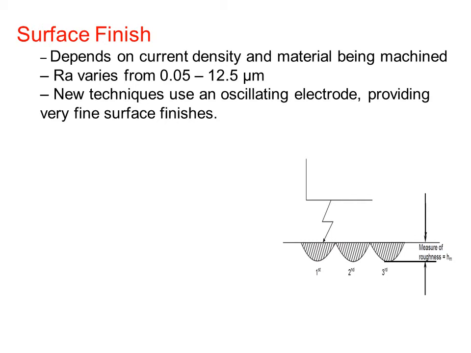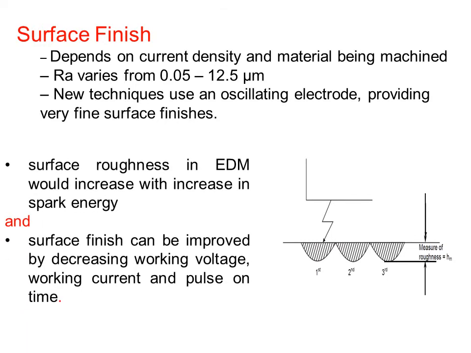Ra varies from 0.05 to 12.5 microns. New techniques use an oscillating electrode providing very fine surface finishes. From this particular diagram we can measure the roughness value. Roughness in EDM increases with increase in spark energy. Surface finish can be improved by decreasing working voltage, working current and pulse on time.